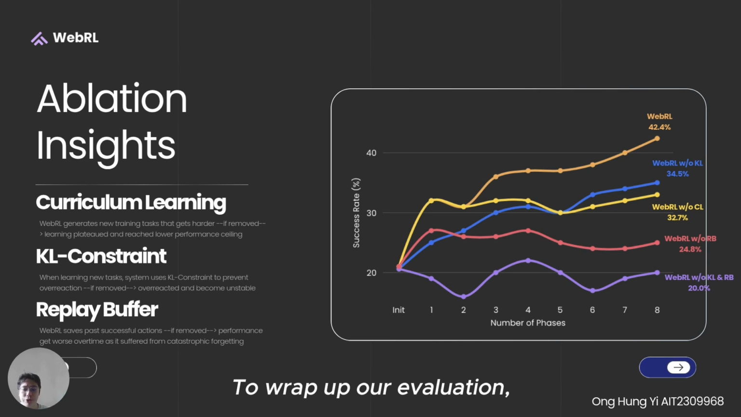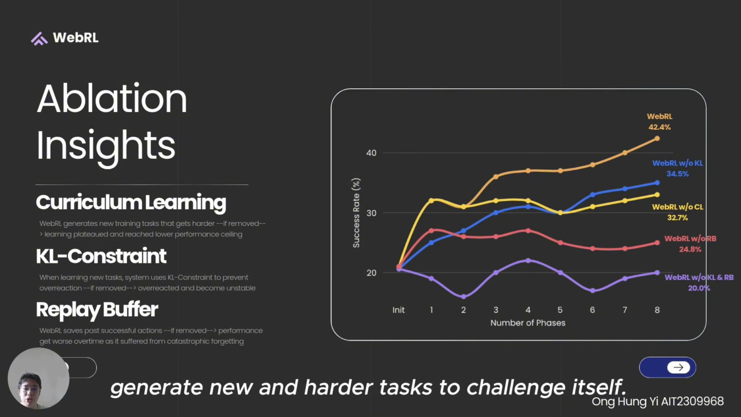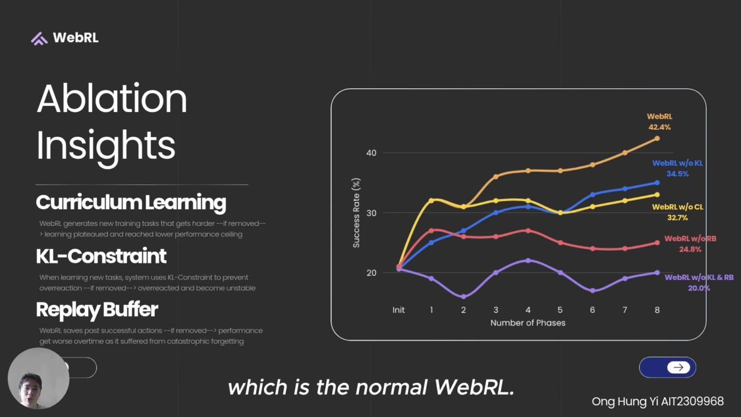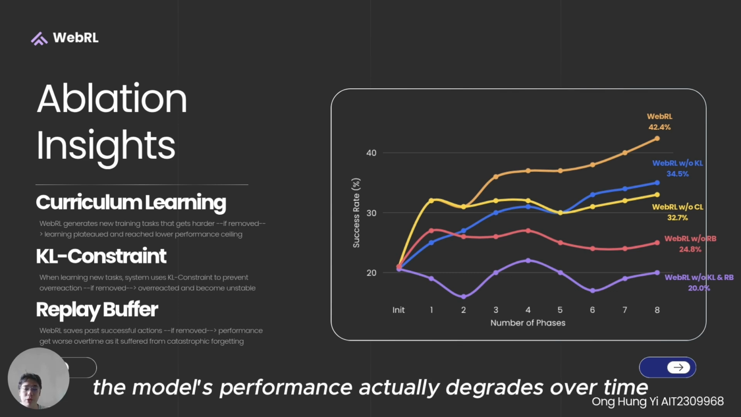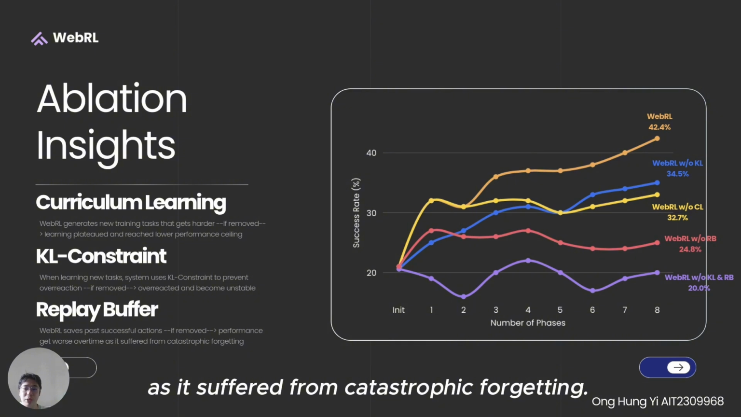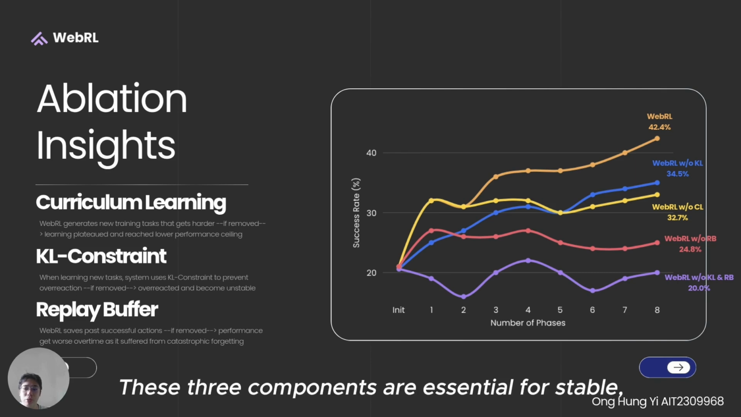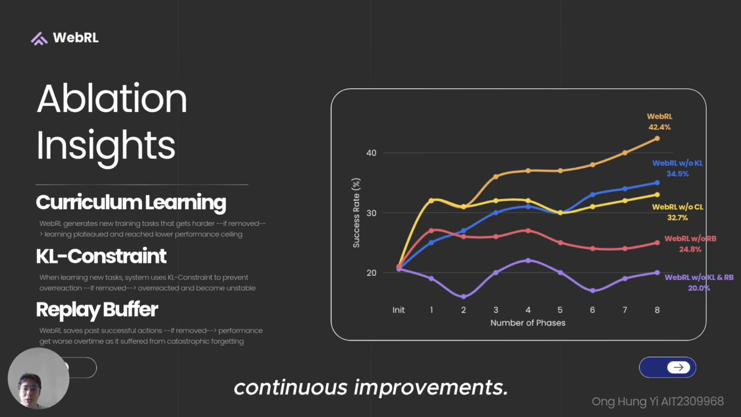To wrap up our evaluation, we need to ask why WebRL succeeds where others fail. The authors proved their design through an ablation study. First, they found that without the self-evolving curriculum learning, the agent hits a low performance ceiling because it cannot generate new and harder tasks to challenge itself, where we can see that the yellow line performs much worse than the orange line, which is the normal WebRL. Second, when they remove the replay buffer or the KL-constrained policy update, the model performance actually degrades over time, and it suffers from catastrophic forgetting, meaning it was learning new tasks but completely forgetting how to do the old ones. These three components are essential for stable, continuous improvement.